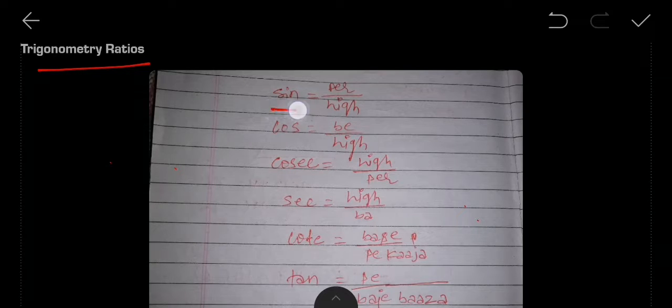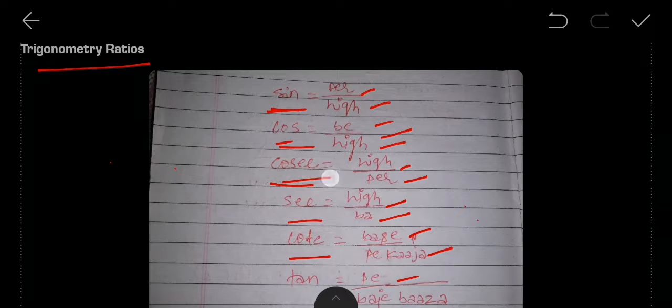Just listen to it. Sin per high, kas be high, कसक हाई पर सेक हाई बा, कटे बेस पे खाजा, तन पे बजे बाजा, like that. It rhymes, and it's really interesting. If you are enjoying it, you can definitely learn by this pattern. There are various patterns to learn it, as you wish. But once more I am going to repeat it: Sin per high, kas be high, कसक हाई पर सेक हाई बा, कटे बेस पे खाजा, तन पे बजे बाजा.